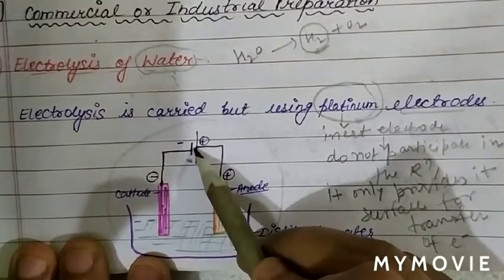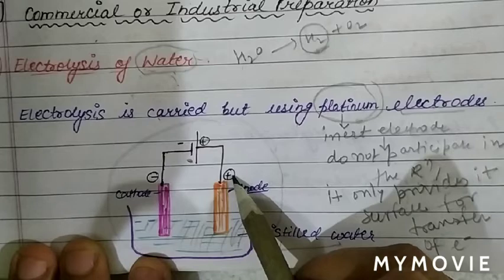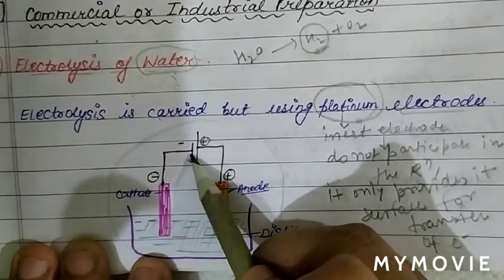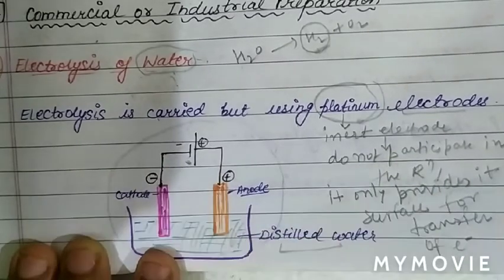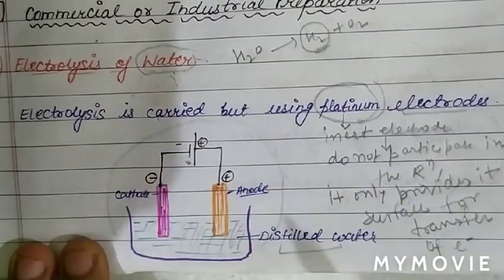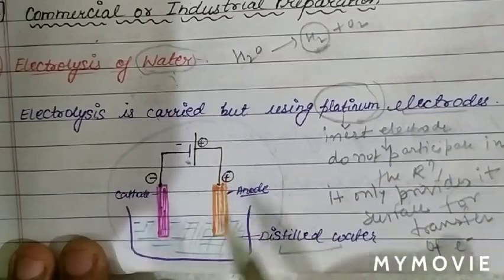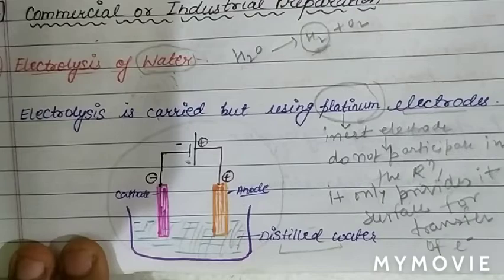Always positive part of battery is connected to the anode terminal, which is positive in electrolytic cell, and negative terminal of the battery is connected to the negative terminal, which is known as cathode. So this is the apparatus of basically an electrolytic cell. So in this container, electrolysis of distilled water is carried out using platinum electrode, and we obtain hydrogen on commercial scale.